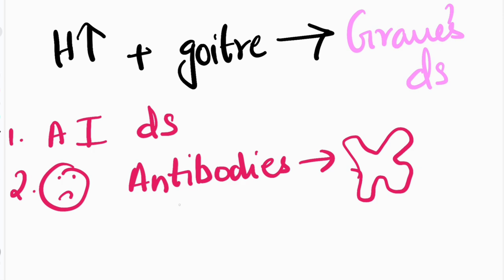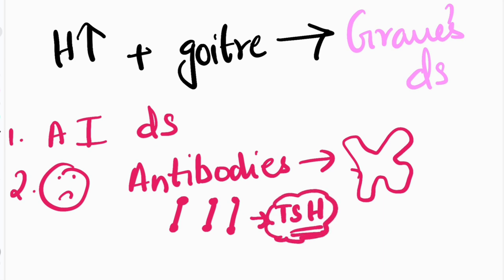So these antibodies formed, let me just draw the antibodies like this, okay? They act like TSH, thyroid stimulating hormone. So these antibodies will go and stimulate the thyroid gland, and they will say, make more of thyroid hormones, right?